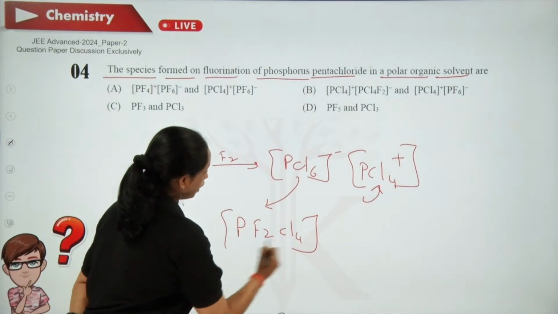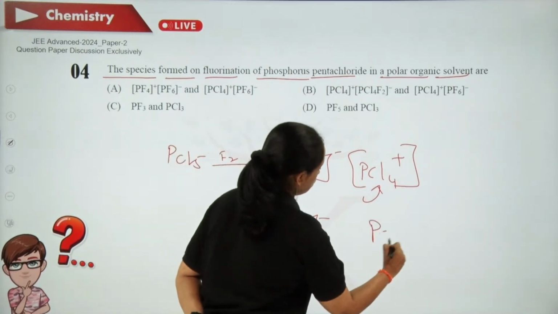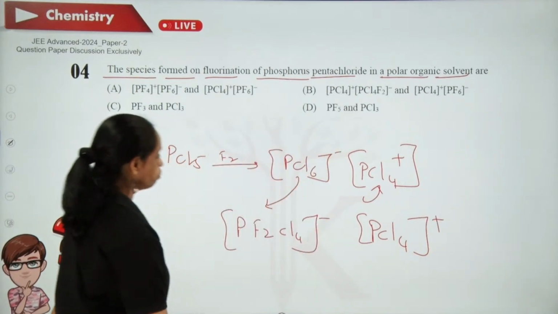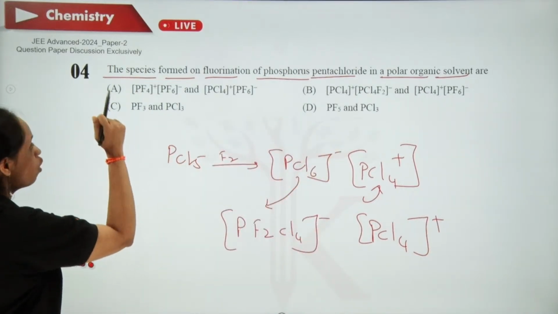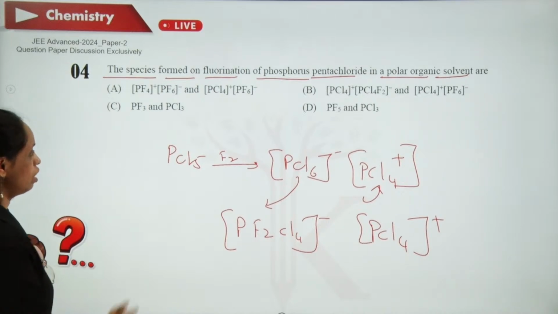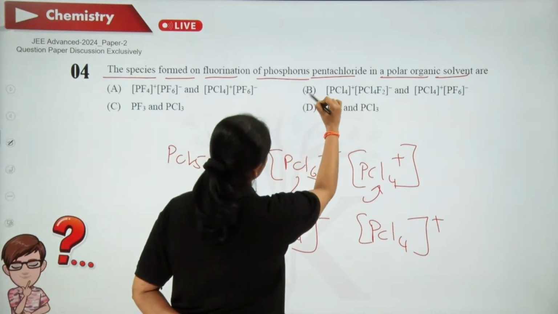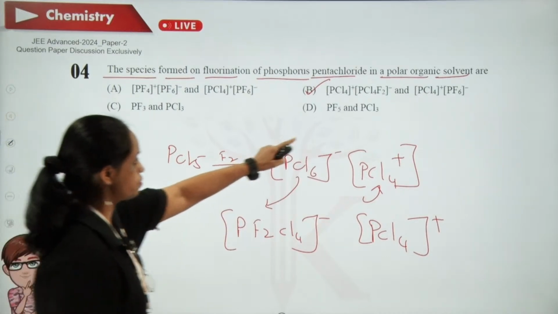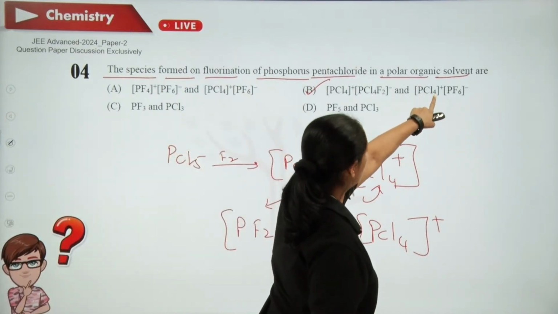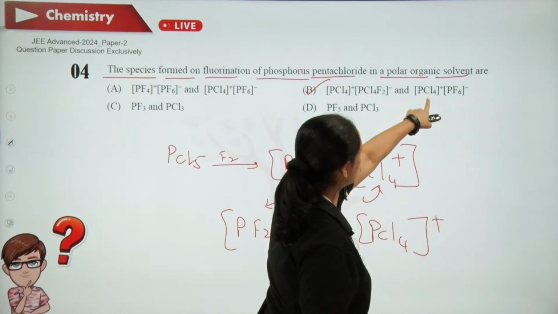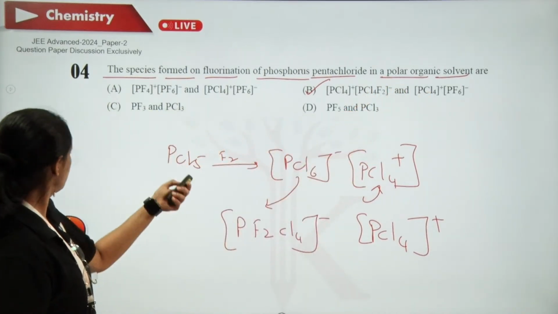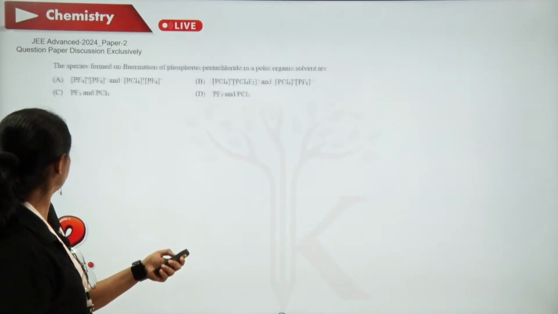PF2Cl4 minus and PCl4 plus. So PCl5 on fluorination will give you this as the product. Likewise, isomers, the first basic thing is this one, but this undergoes isomerization resulting in the first one. Next question.